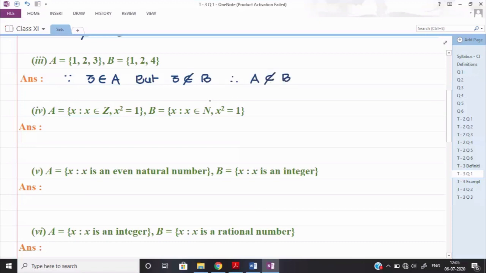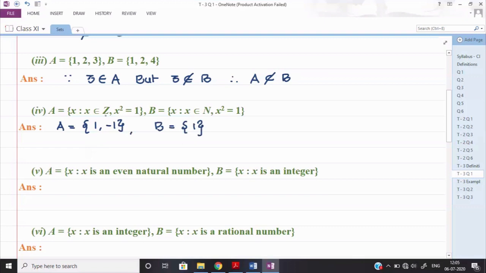Right? Now, similarly, look at part number 4. X belongs to set and x square is equal to 1. So if I write down the elements of set A as we have done earlier, the elements of set A will be 1 comma minus 1, and the element of set B will be only 1. Such kinds of questions we have covered earlier, how to list out the elements. So see here, the value of x can be possibly 2, 1 and minus 1.